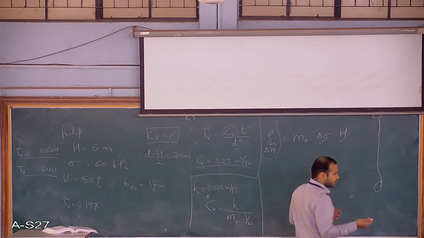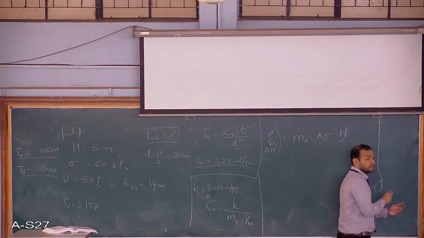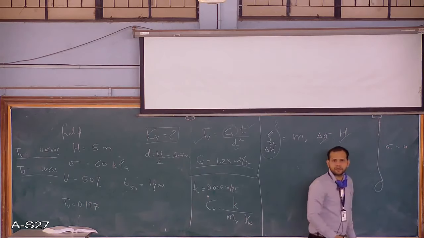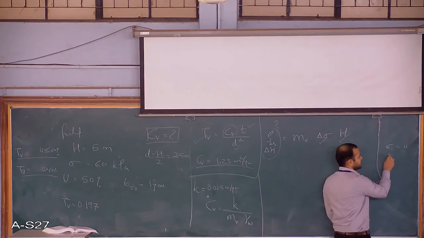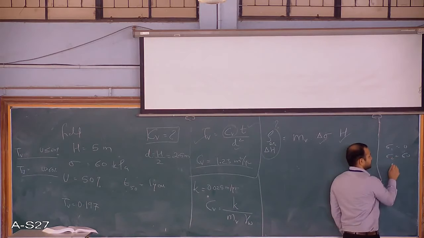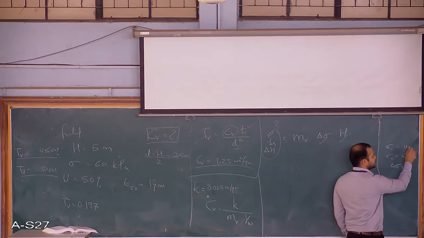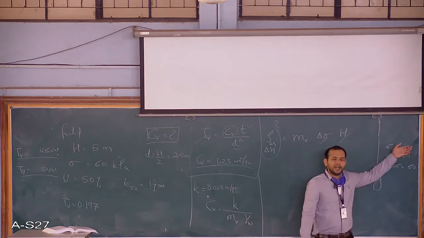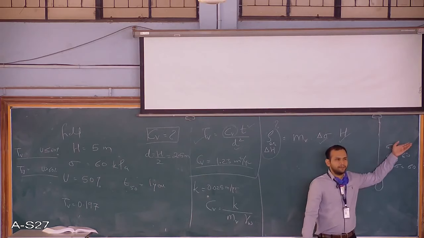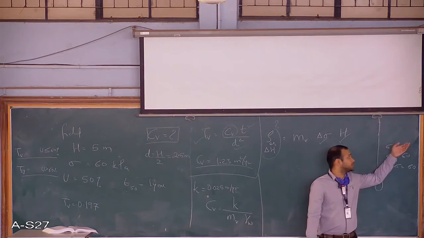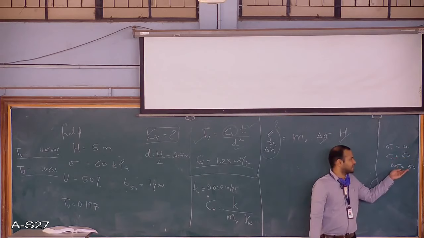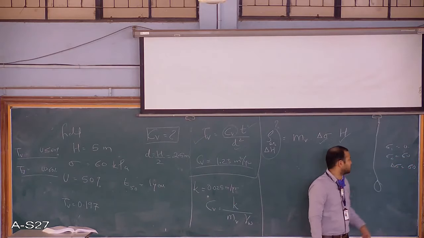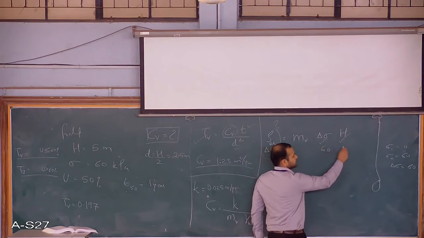So automatically delta sigma will be 60 minus 0, which is 60. This is an understanding of the concept. If no data is given, you assume it as 0, and delta sigma is nothing but the sigma 2, the value which is given to you. So this is 60, this is 5.